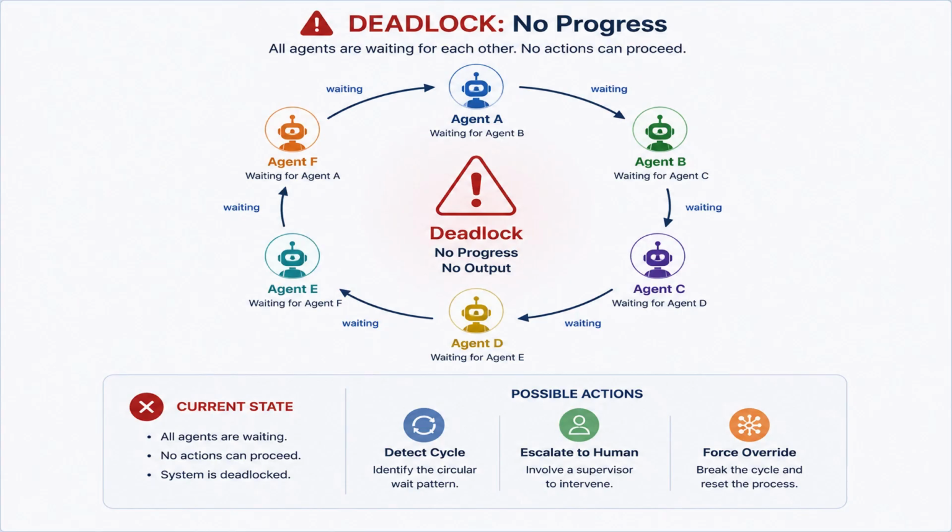This can occur when agents wait on each other indefinitely, every agent is blocked by another's decision, or governance rules or policies conflict and no one can move forward. In multi-agent LLM systems, deadlock might look like agents repeatedly asking each other the same questions, agents refusing to act because of strict rules, or cycles of coordination that never lead to execution.